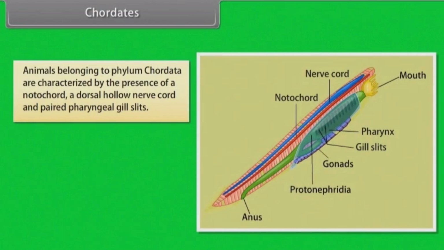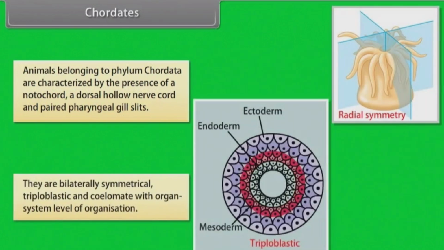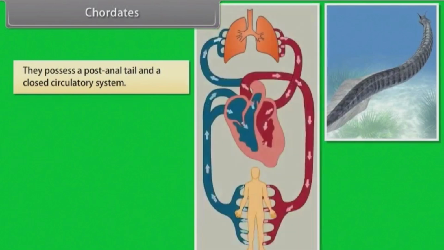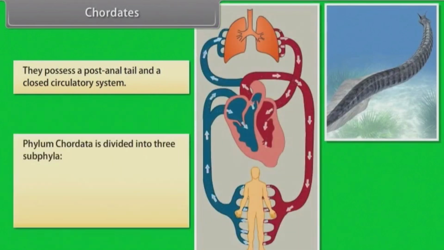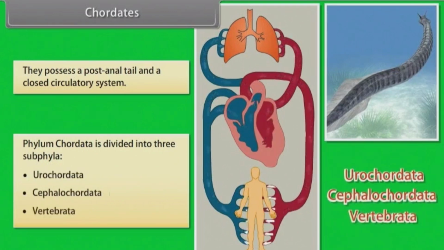Chordates, animals belonging to phylum Chordata, are characterized by the presence of notochord, a dorsal hollow nerve cord, and paired pharyngeal gill slits. They are bilaterally symmetrical, triploblastic and coelomate with organ system level of organization. They possess a post-anal tail and a closed circulatory system. Phylum Chordata is divided into 3 subphyla: Urochordata, Cephalochordata, Vertebrata.